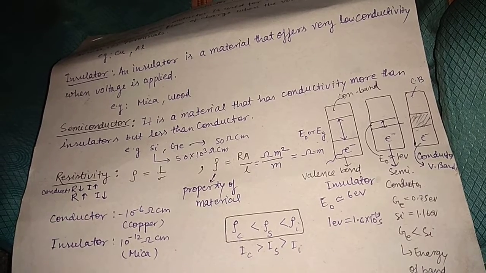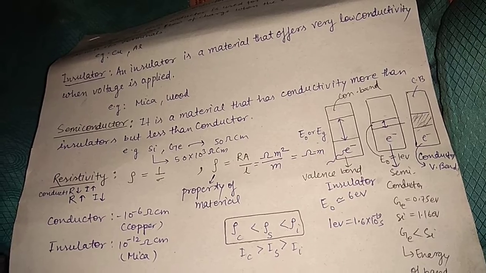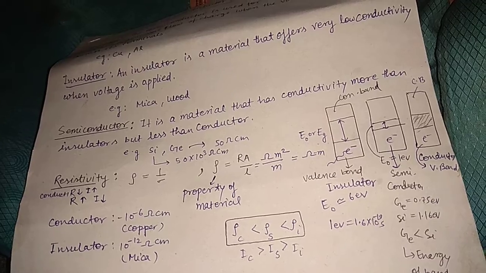So its conductivity is high, and you know 1 electron volt is 1.6 into 10 to the power minus 19 joules.